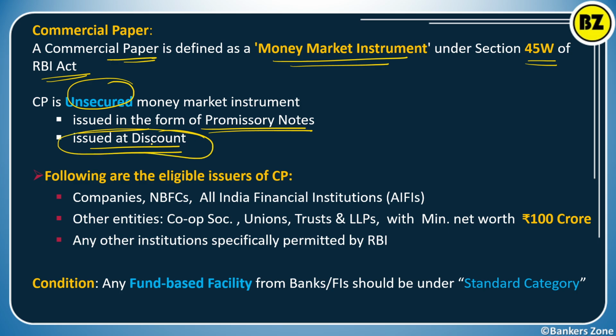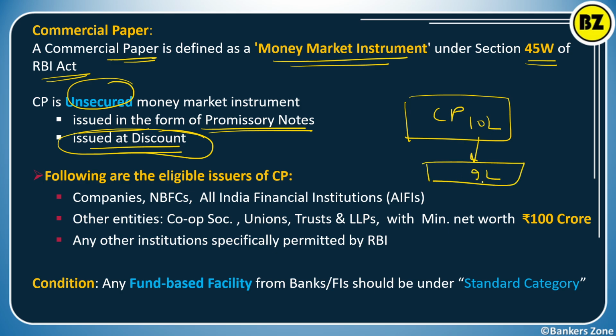So why are they issuing at a discount? Obviously, see, once you get the paper, say a commercial paper, it is written that 10 lakh rupees. You will purchase it today at a discount, for example, say 9 lakh. So it is simply called issued at a discount.